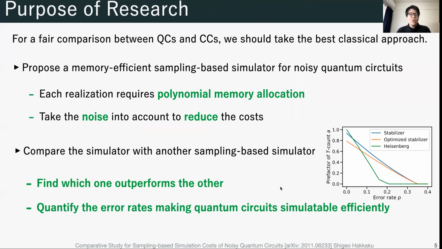To address this, we propose a memory-efficient sampling-based simulator for noisy quantum circuits. Each realization of the sampling-based algorithm I'll show requires polynomial memory allocation, and this algorithm takes the noise into account for reducing the costs. In addition, we compare the simulation algorithm with another one and find which algorithm outperforms the other. Also, we quantify the error rates of the noise which makes quantum circuits simulatable.